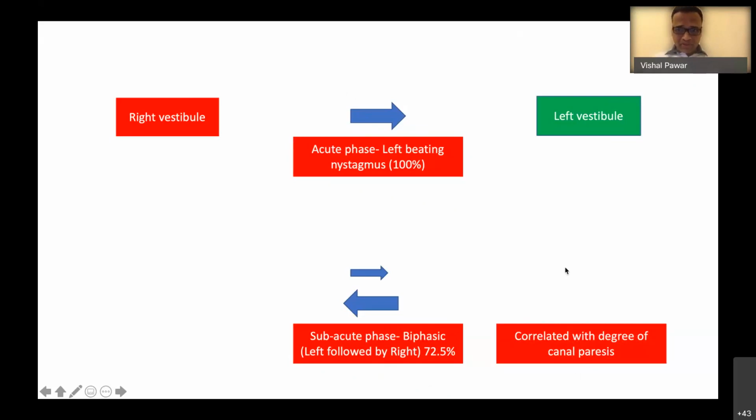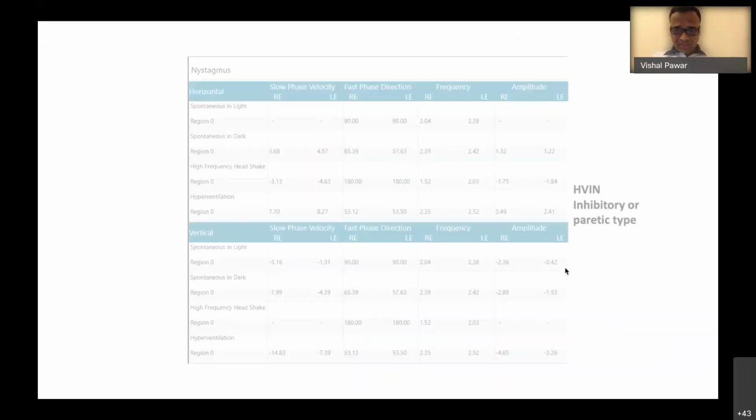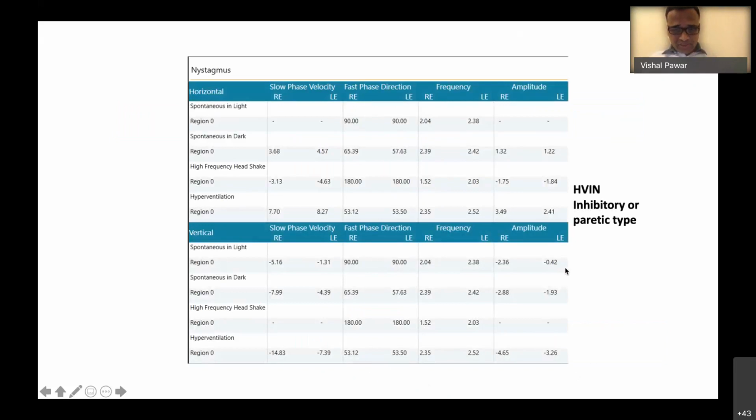This is about peripheral vestibulopathy. But in this particular patient, I got this biphasic nystagmus in a presumed central etiology. So biphasic nystagmus doesn't exclude a central etiology, and it is very important to check other signs and symptoms.